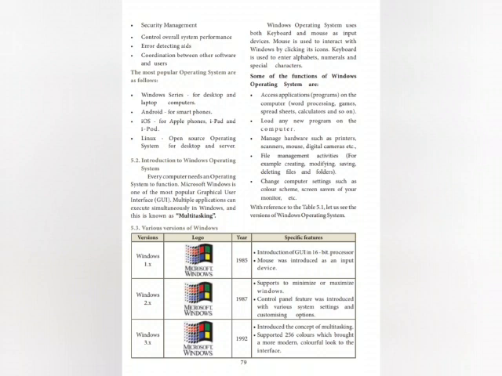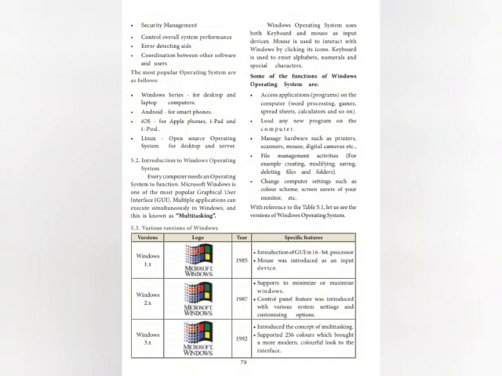numericals and special characters. Some of the functions of Windows operating systems are: access applications on a computer, load any new program on a computer, manage hardware such as printers, scanner, mouse, digital cameras, etc. File management activities, for example, creating, modifying, saving, deleting files and folders. Change computer settings such as color scheme, screensaver of your monitor, etc.